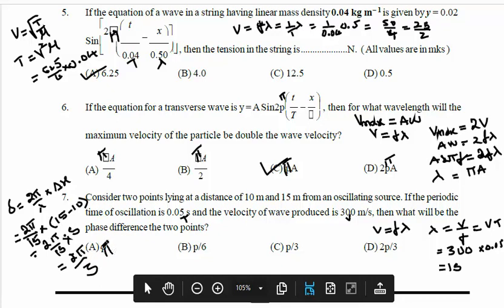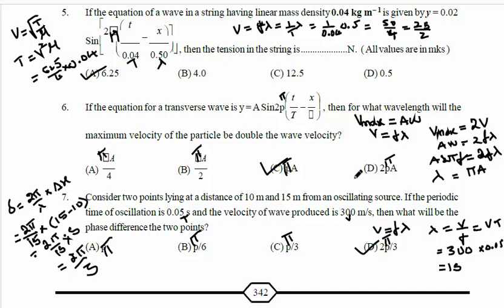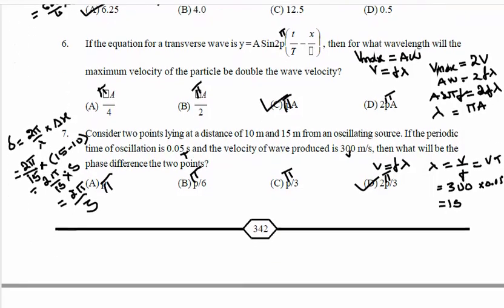Dear students, take it as pi. This is pi by 6. This is pi by 3. This is 2 pi by 3, means option D is correct. Okay, so 7th question answer is D, which is 2 pi by 3. Okay, so move to next question.